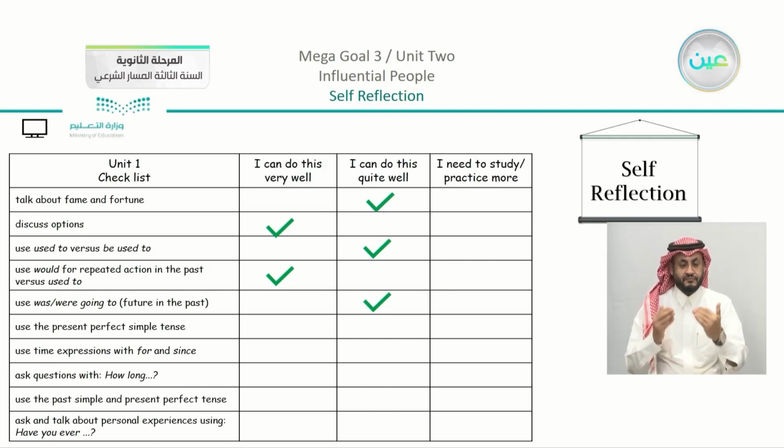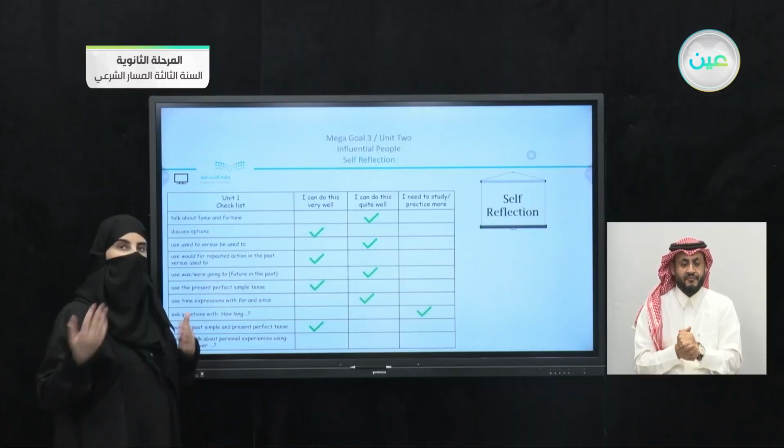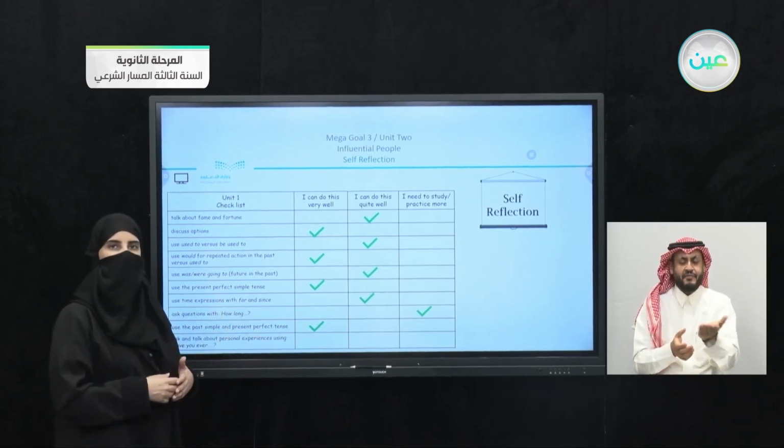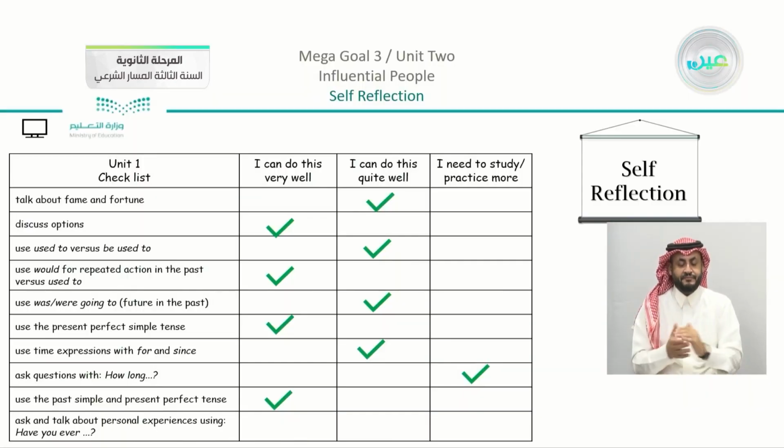Use the present perfect simple tense, our last lesson, the form, meaning, and function, and also using time expressions. Now this one was very easy. Ask questions with how long. I need to practice more. Use the past simple and the present perfect tense. Now actually, to make sure that you understand the difference and the structure, the difference in structure between the two, as well as the meaning. We have the last one, ask and talk about personal experiences using have you ever. Now this one is very, very easy.